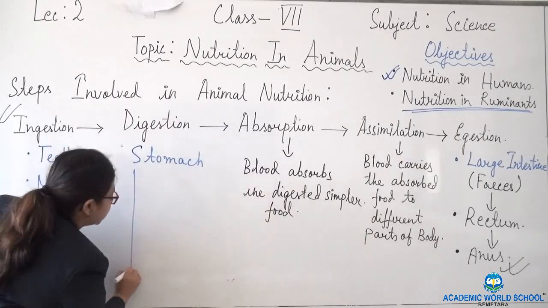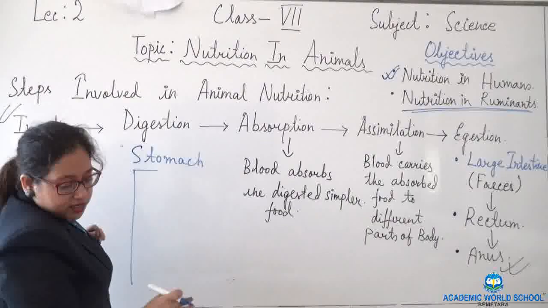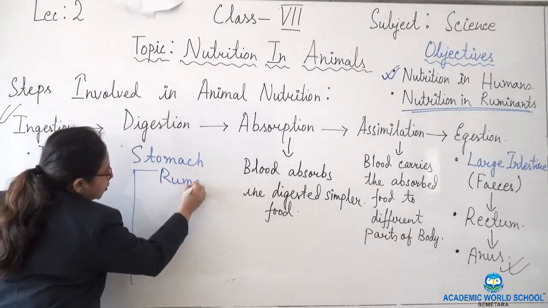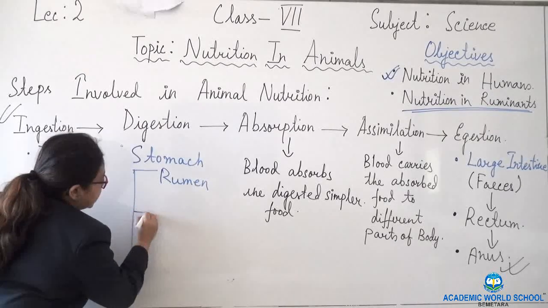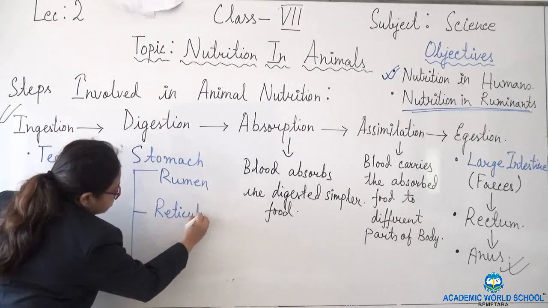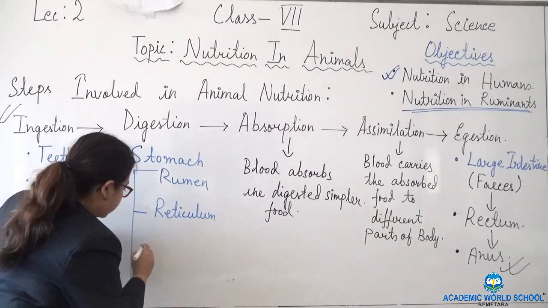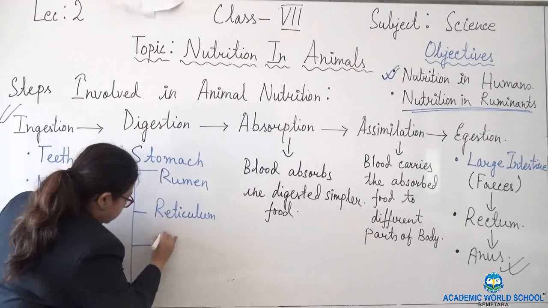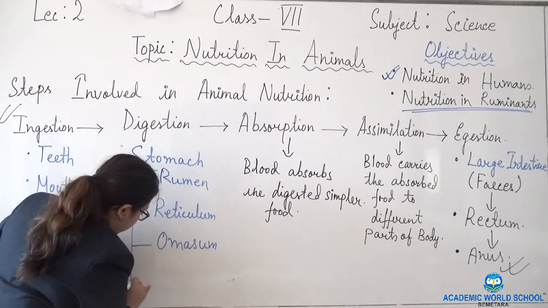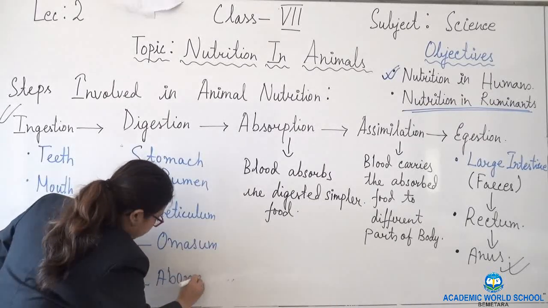They have 4 chambers. The first chamber is rumen. The second chamber is reticulum. The third chamber is omasum and the fourth chamber is abomasum.